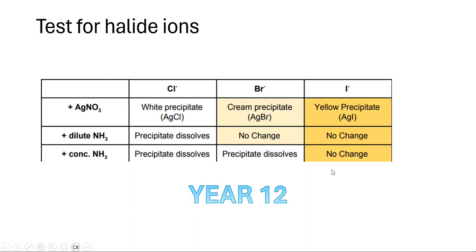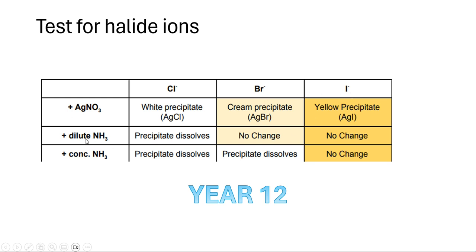Test for halide ions. If I've got Cl minus and I want to test for it, I add silver nitrate, and a silver chloride white precipitate is produced, which proves it was chloride. If a cream precipitate is made, it's Br minus, and if a yellow precipitate is made, it's I minus. Chloride is normally white, bromide is normally cream, and iodide is normally yellow.